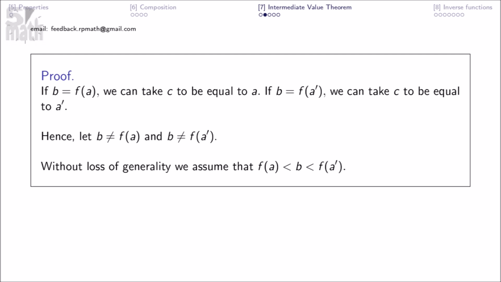If b equals f of a, we can take c to be equal to a. If b equals f of a prime, we can take c to be equal to a prime. Hence, let b not equal to f of a and b not equal to f of a prime. Without loss of generality, we assume that f of a less than b less than f of a prime.